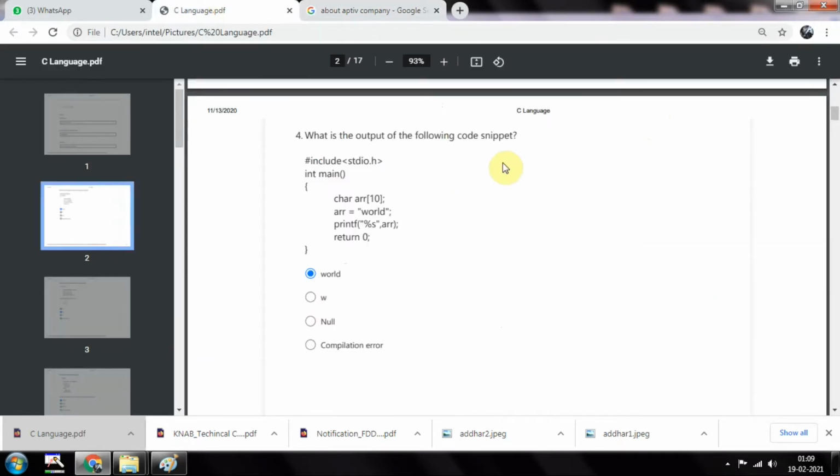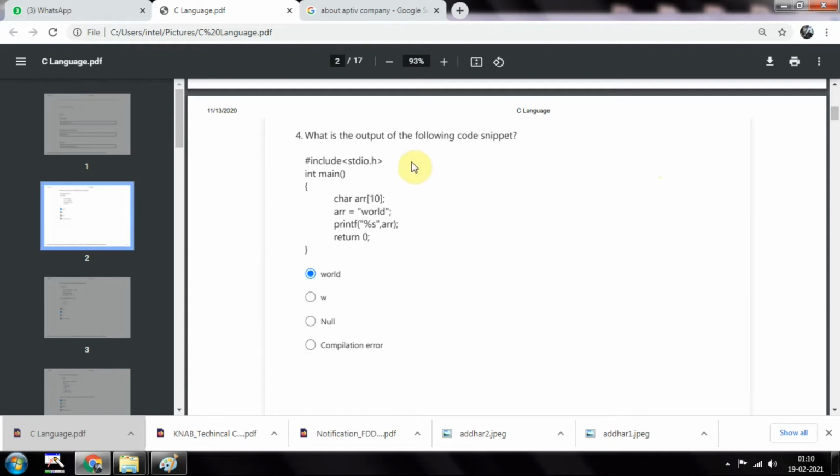Now you can see this is the PDF, and I will leave the link for this PDF in the description so that you can download it. The first question: what is the output of the following code snippet? There are a lot of questions in this session, so I'll just read some, and you can download this PDF and go through it.